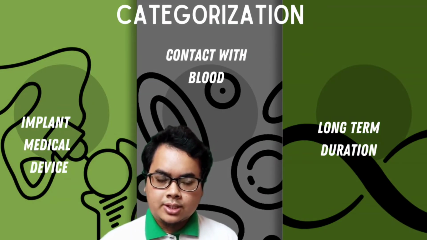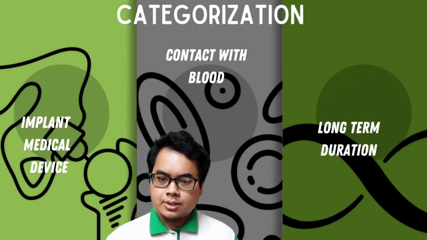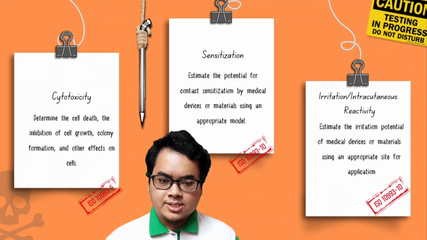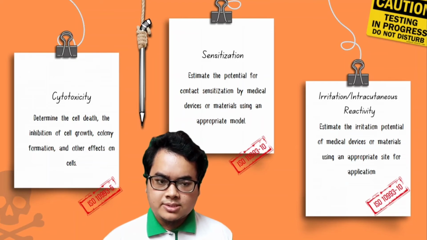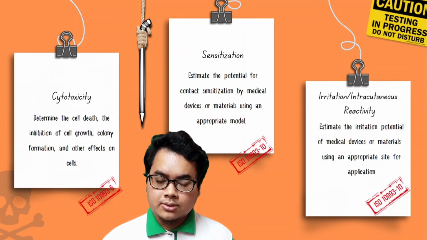Question 3. How to conduct the biological evaluation of the stent? First, we have to categorize our medical device, which is an implant medical device, in contact with blood, with long-term duration. Hence, we know the following tests are required: the cytotoxicity test to determine the cell death rate, conducted under ISO 10993-5; the sensitization test to estimate the potential for contact sensitization, and the irritation reactivity test to estimate the irritation potential of the medical device. Both will be conducted under ISO 10993-10.